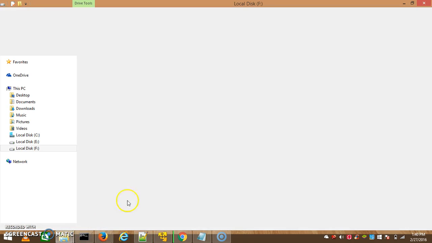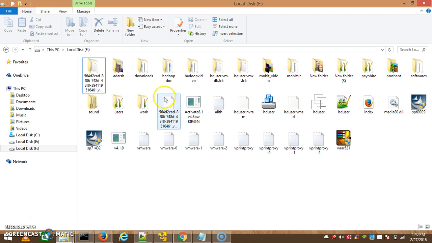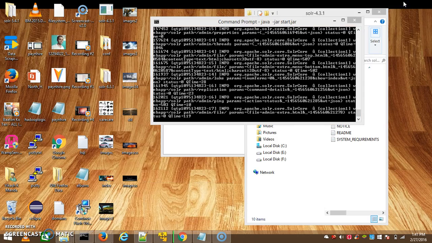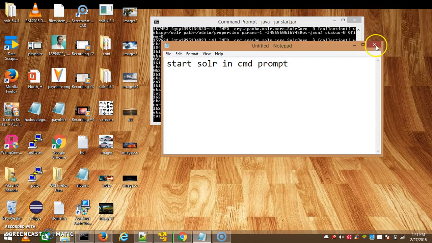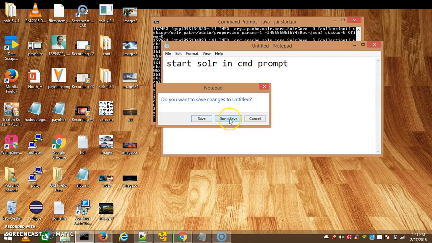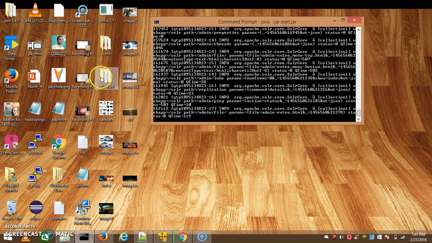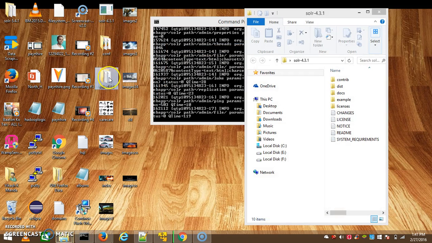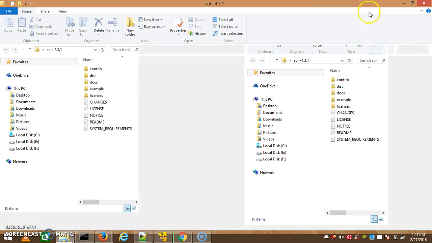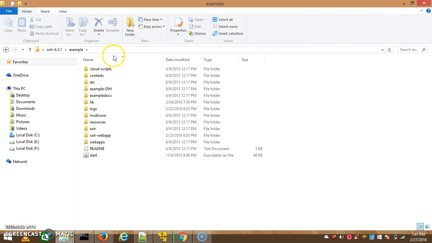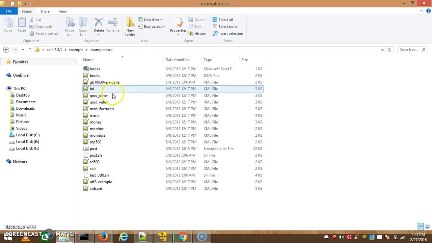If you want to index your data in .csv, .xml or .json files, you go to your Solr folder. Here is your Solr folder. Here you check example, where we started start.jar, and here is the example docs.